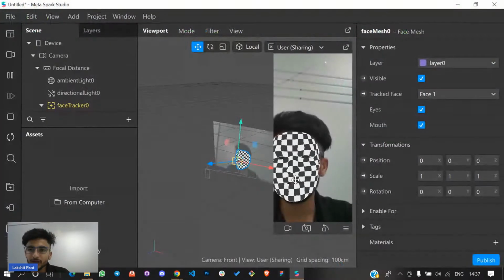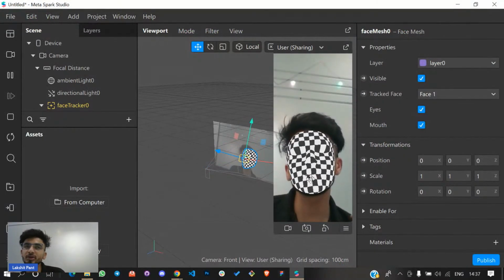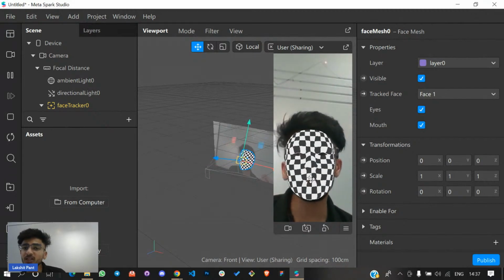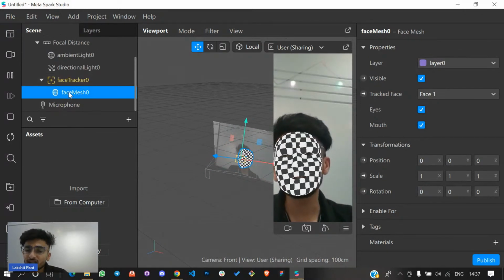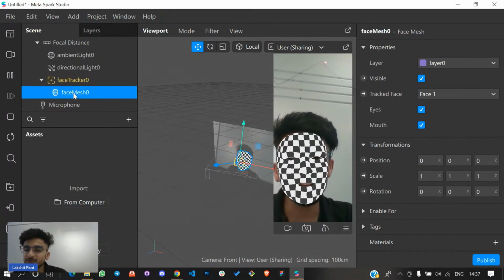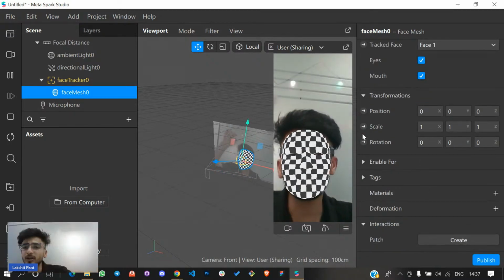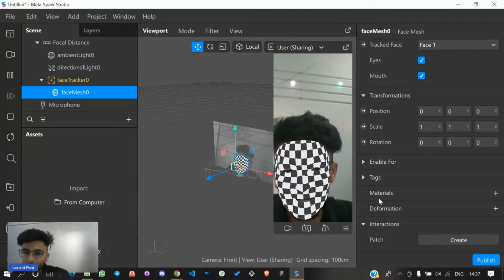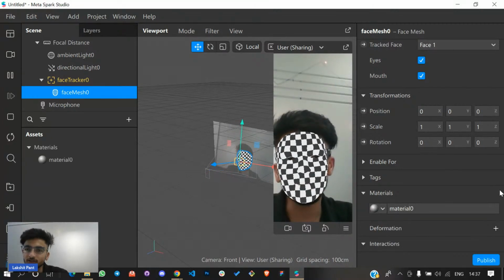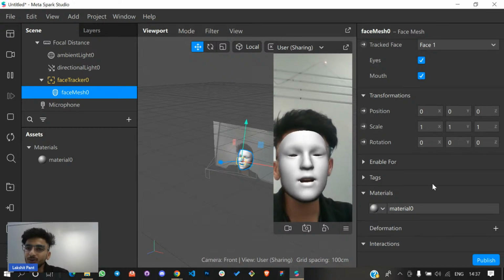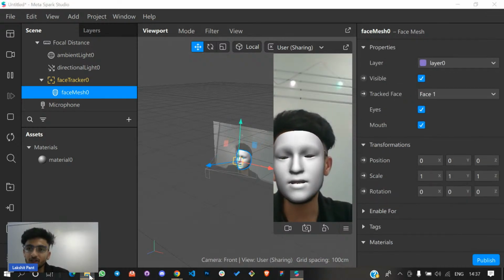Now after this mesh, you have to give one skin to your AR filter. How can you give your skin? You just have to click on your face mesh, and you will see on the right hand side in the properties panel there are a bunch of properties. You have to go to the material property and click on this plus option like this, and your color will change. Now you need to give a texture to your AR filter.